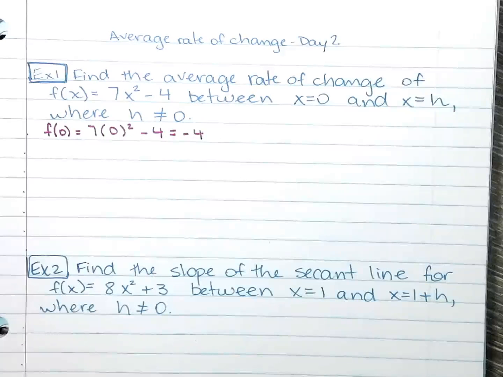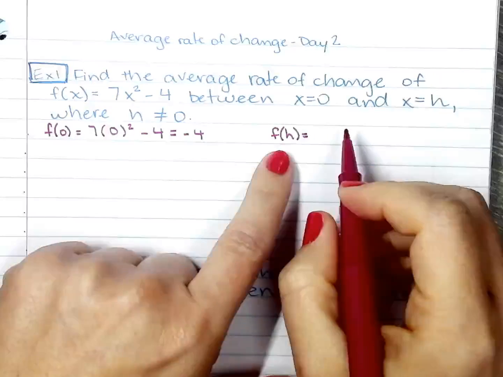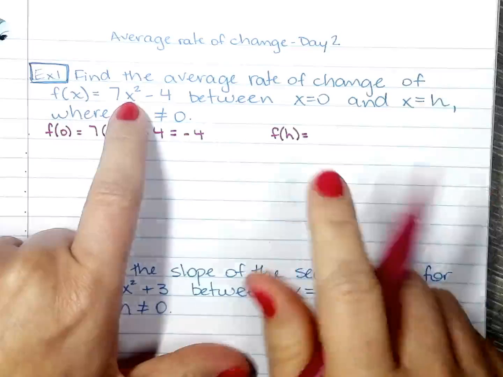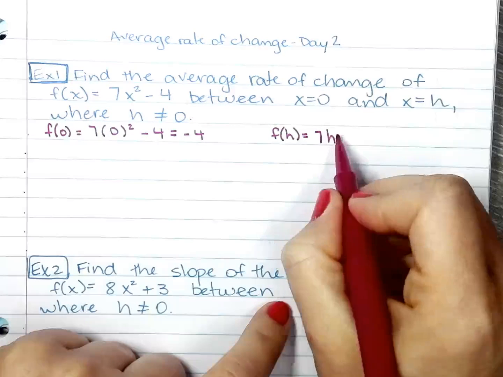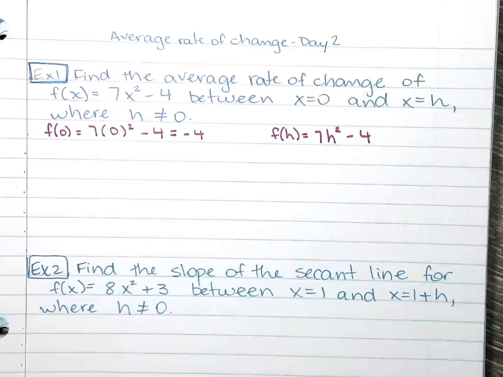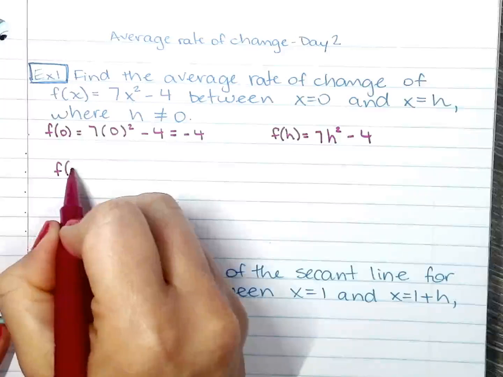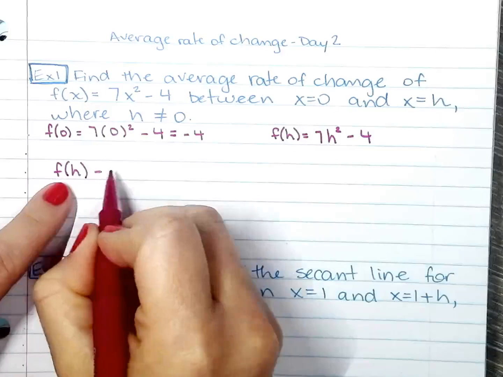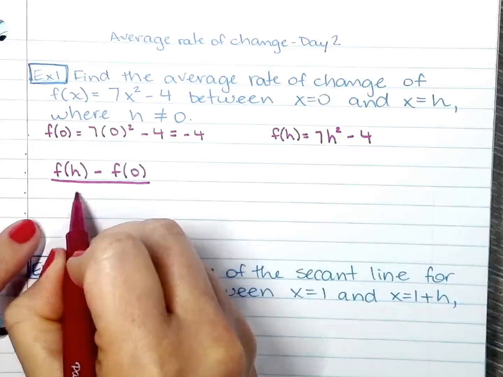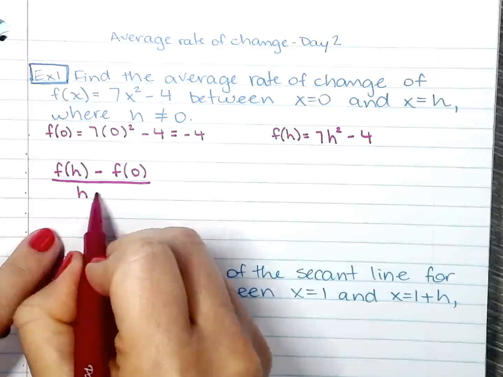And now we'll also find f of h. The only thing we have to do here is substitute h for x. So 7h squared minus 4. You're like, okay, now what? The formula from yesterday was the change in y over the change in x. So here, the change in x is h minus 0.